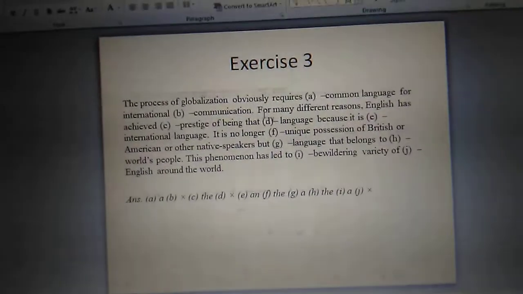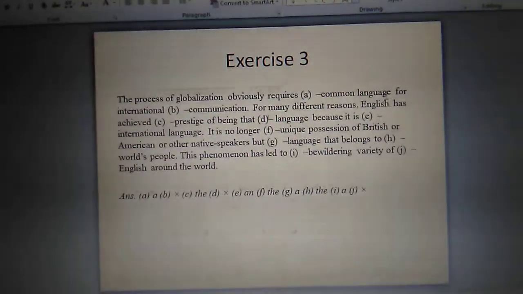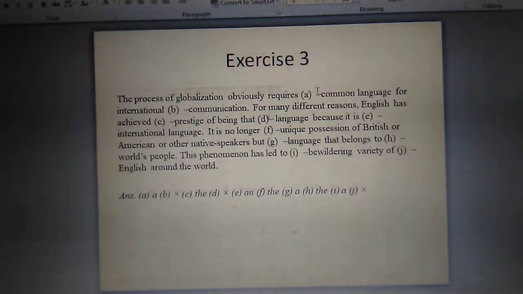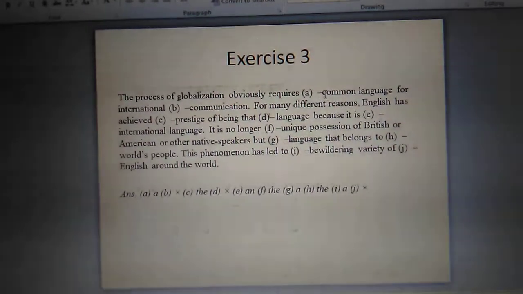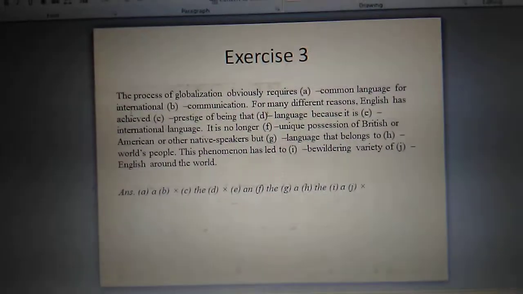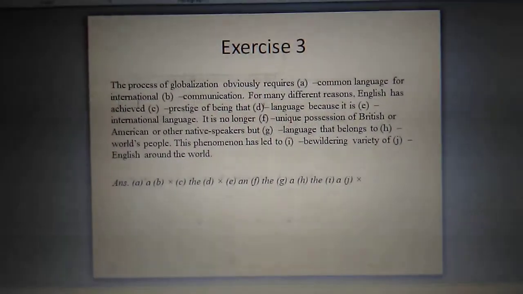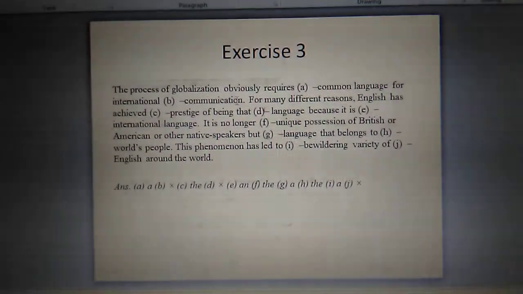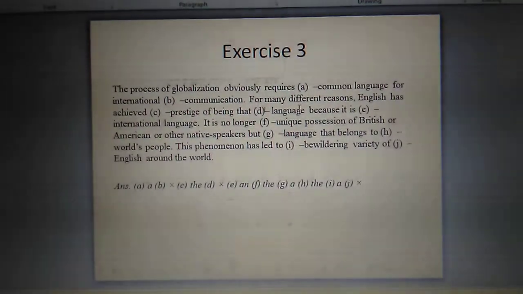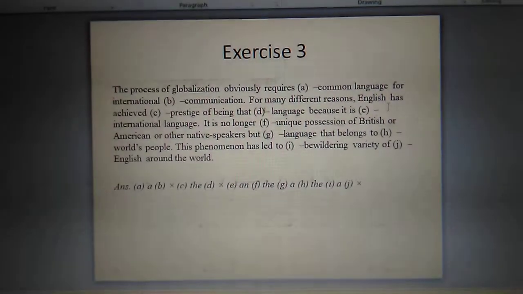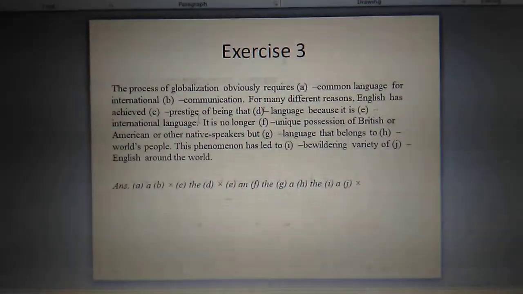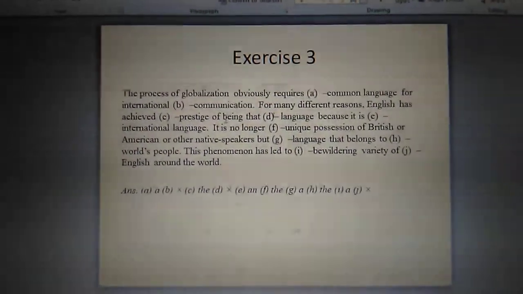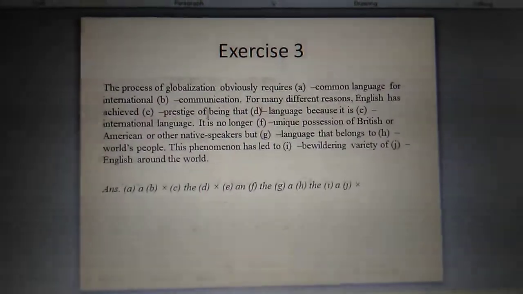Exercise 3. The process of globalization obviously requires dash common language. Look here, adjective plus noun, so we need article, a common language, so here it will be a, C is a consonant sound. For international communication, for international, there will be no article, B will be crossed because international is the adjective, communication is the noun, adjective plus noun, there will be no article. For many different reasons, English has achieved the plus noun plus of, so the will be here because the plus noun plus of, it is a verbal noun.